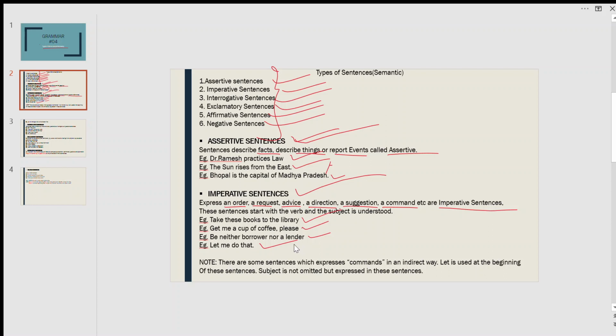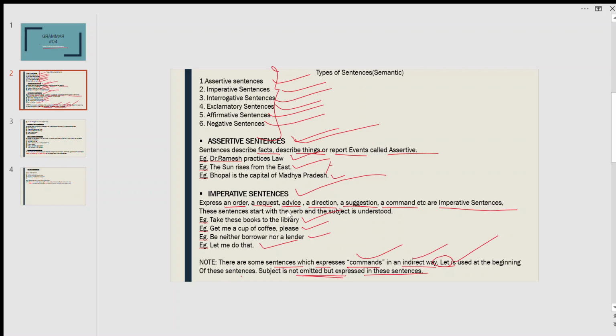Note, there are some sentences which express commands in an indirect way. In these sentences, let is used at the beginning, and the subject is not omitted but expressed in the sentence. So in indirect commands, let is used and the subject is not omitted.